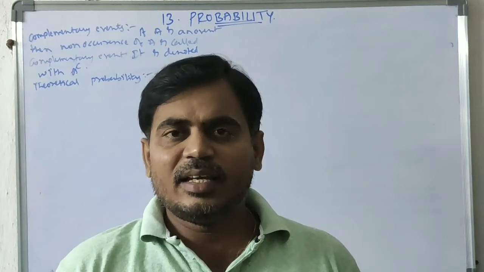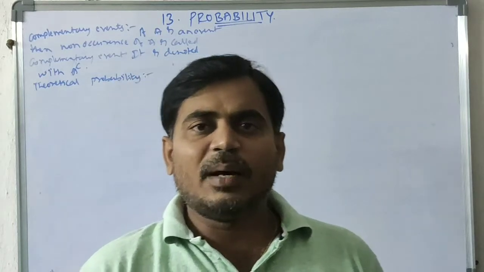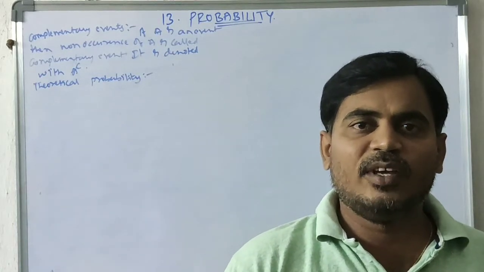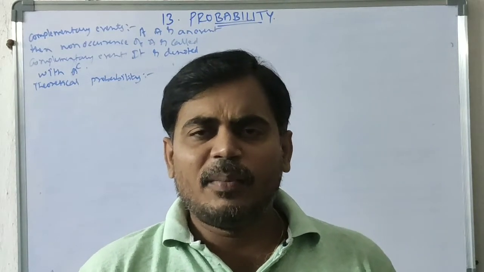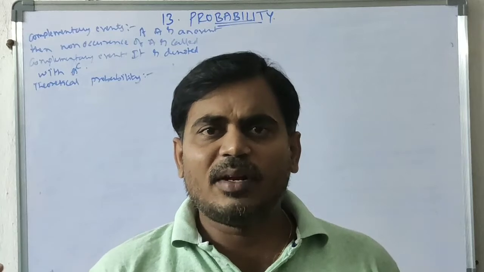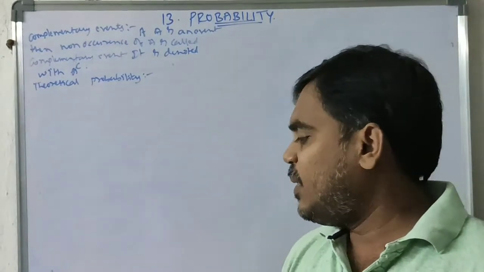Let E be an event. Then the probability of E is denoted with P of E, and it is defined as P of E equal to favorable number of choices of E by total choices.